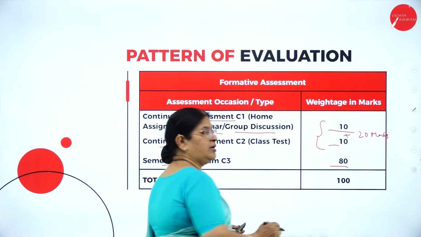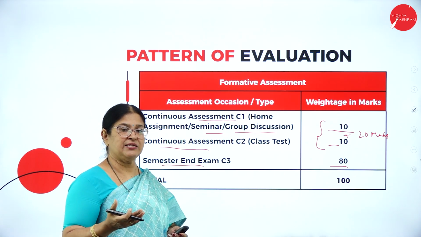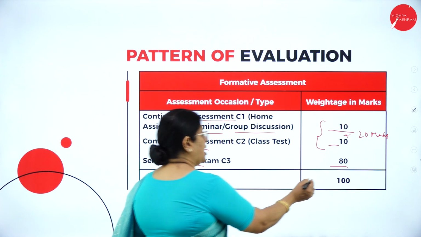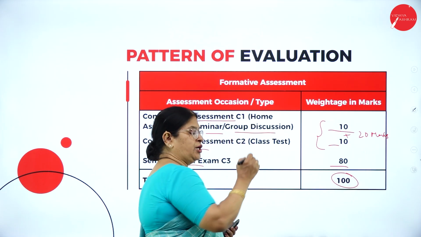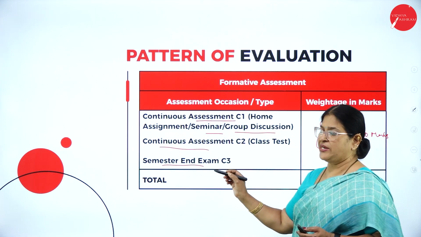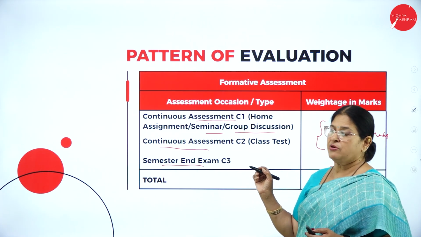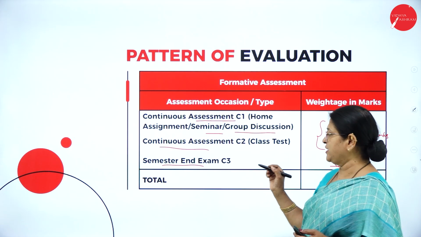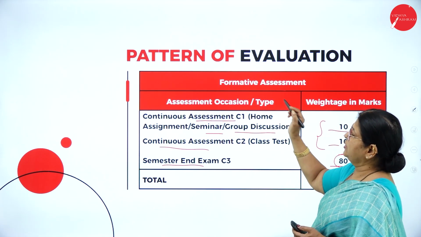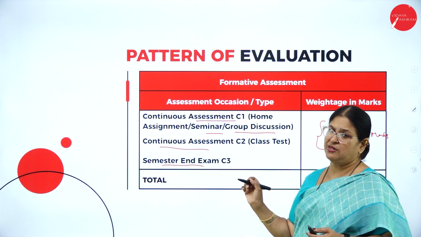So the total weightage for your second sem BCom English is 100 marks, which includes 20 for your internals and 80 for the semester end exam, that is the theory paper you are going to write at the end of the semester. So totally you have 100 marks for the subject.